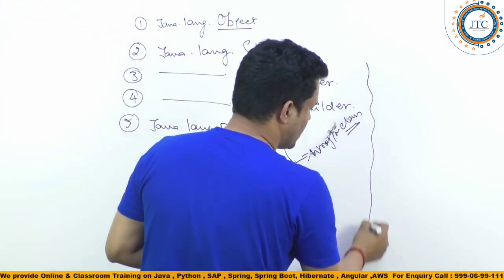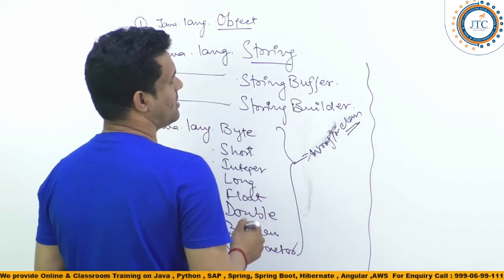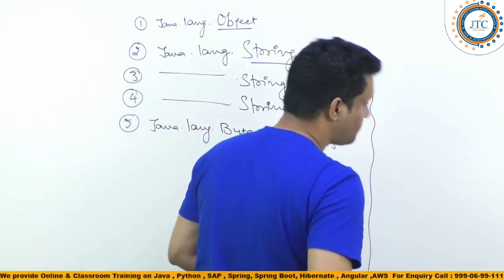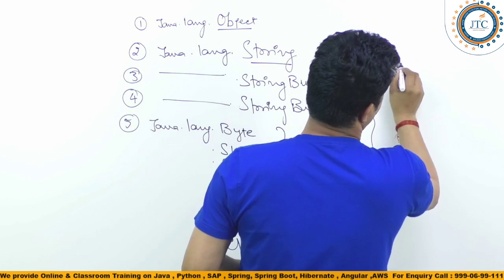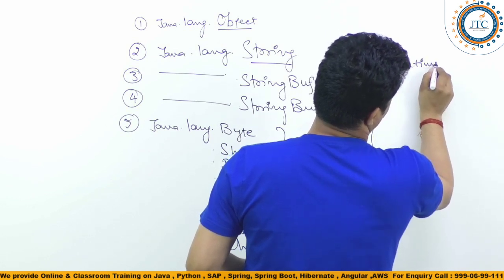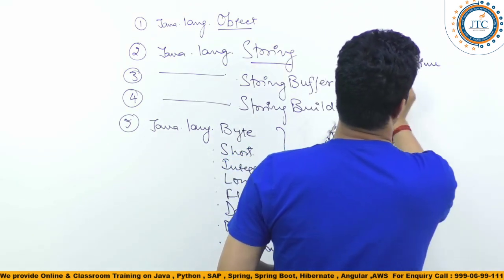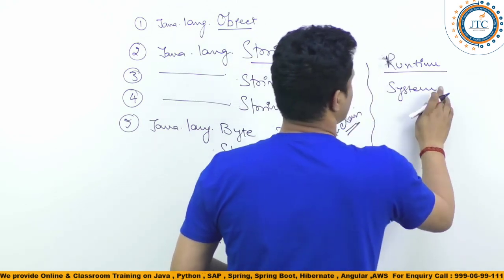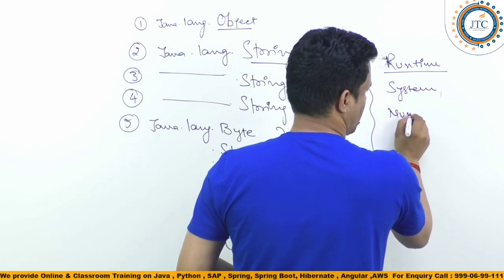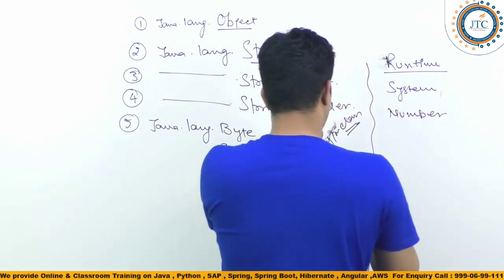Now other than these classes, here we have the Runtime class, System class, and Number.